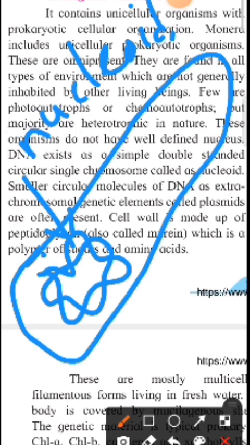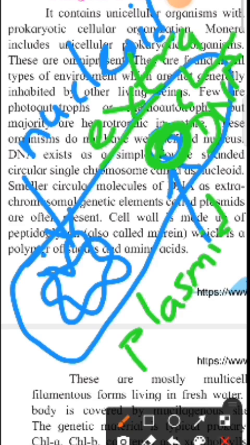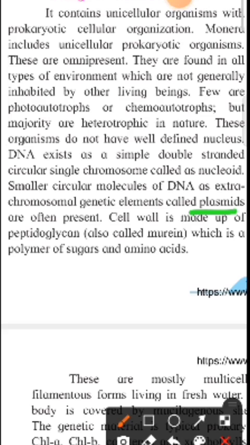Okay, so at the same time it may have another kind of DNA, circular DNA. This DNA is extra chromosomal DNA. Extra chromosomal DNA is called a plasmid. Remember this: extra chromosomal DNA is called a plasmid. So in Monera, some organisms have plasmids.